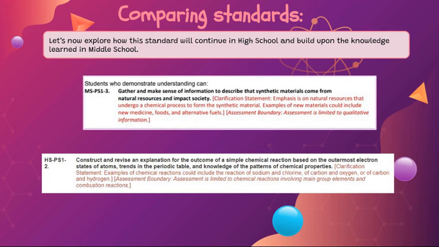Whereas in high school, they construct and revise an explanation for the outcome of a simple chemical reaction based on the outermost electron states of atoms, trends on the periodic table, and knowledge of patterns of chemical properties. So the connection is through chemical reactions. Our standard in middle school discusses how natural products change to become synthetic, and in high school, they look more at how the chemical reaction works.